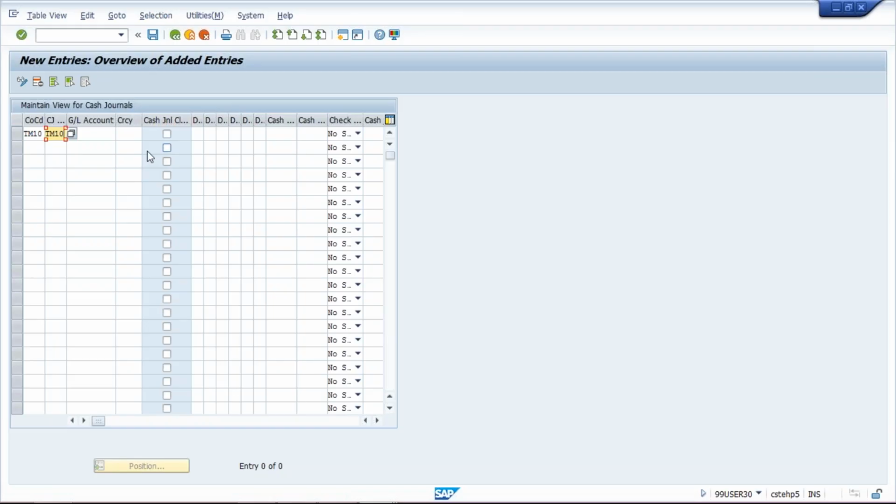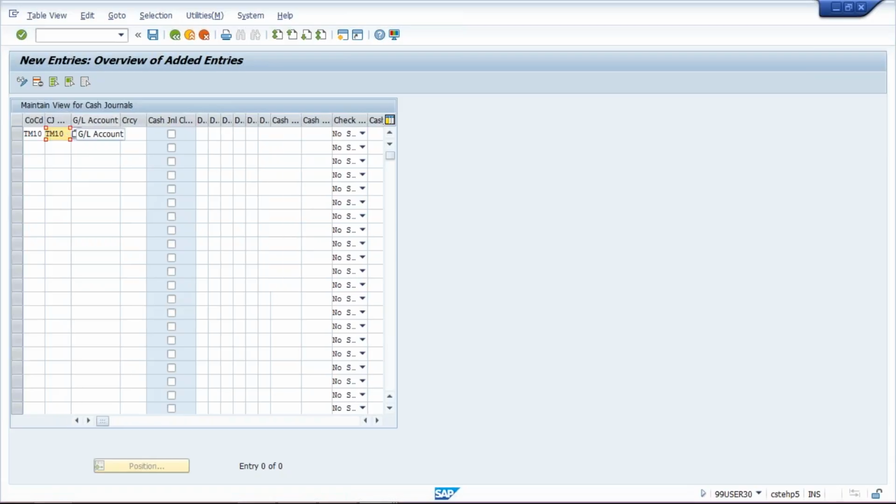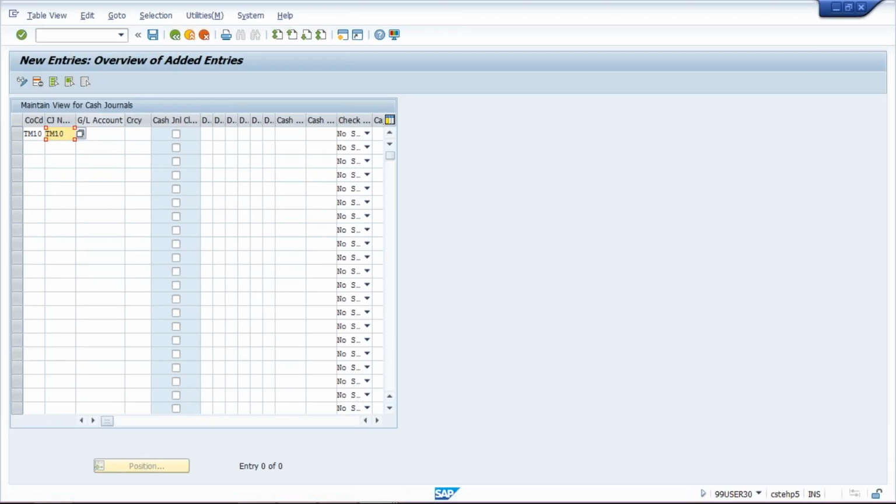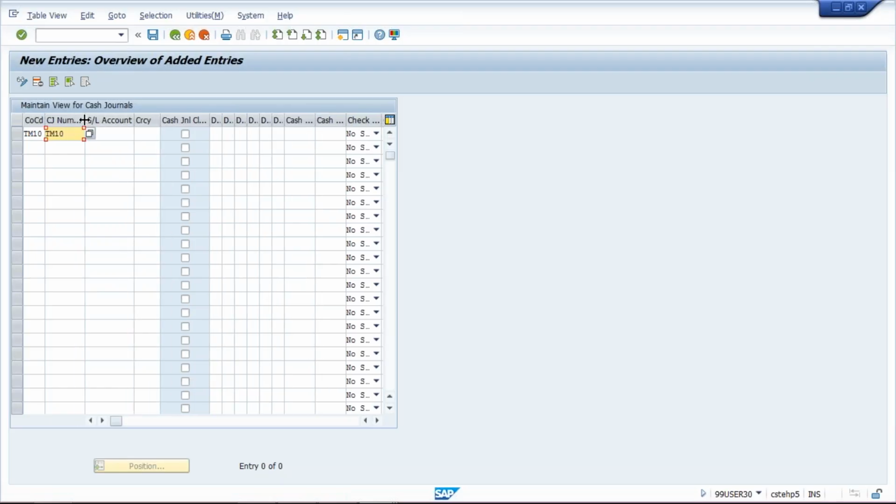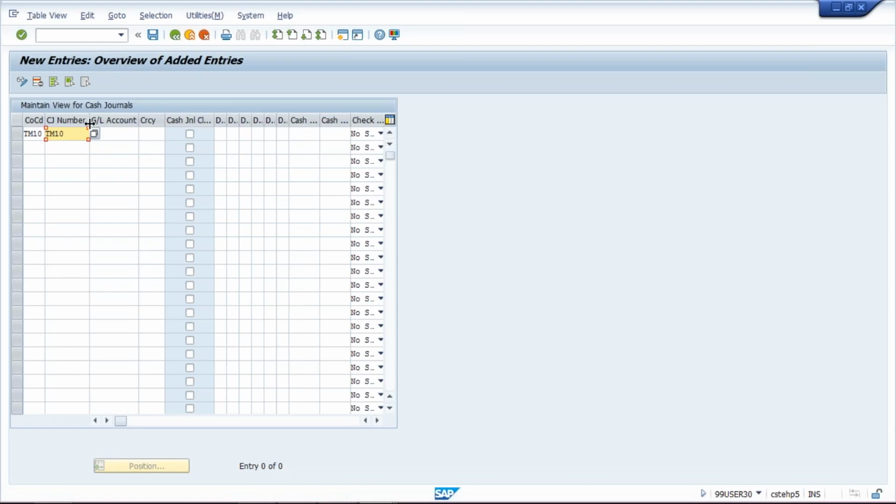Now, why is there a requirement of creation of cash journal code? Because cash journal code means cash journal number, I'll just let you know. Let me configure first. I have given a company code, I have given a cash journal number, that is also a 4-digit code, so I have given the same code, which is our company code, TM10.